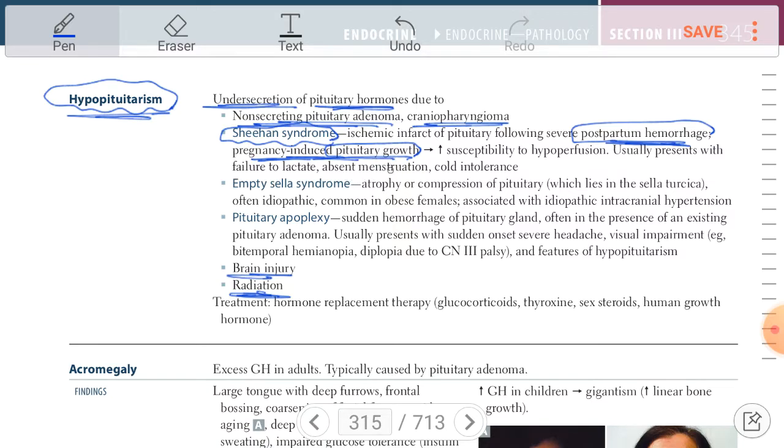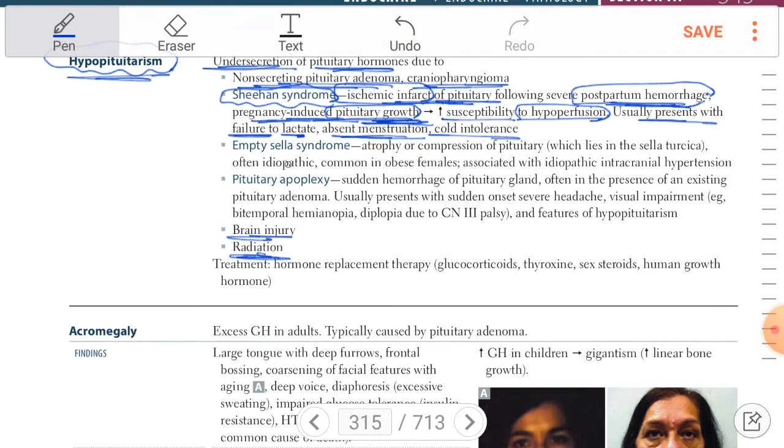This increase in the pituitary size leading to what? Leading to ischemic infarction of the pituitary, which will lead to increased susceptibility to hypoperfusion. Why? Because there is increase in the size of the pituitary because of pregnancy and postpartum hemorrhage, leading to infarction of the pituitary, which will present with what? Failure to lactate, absent menstruation, and cold intolerance.